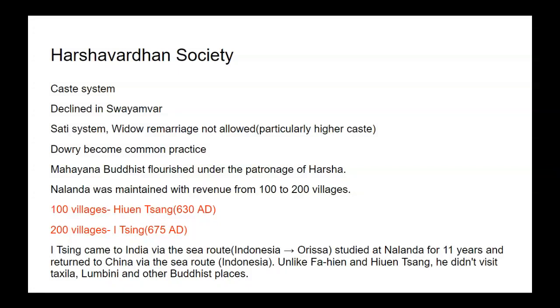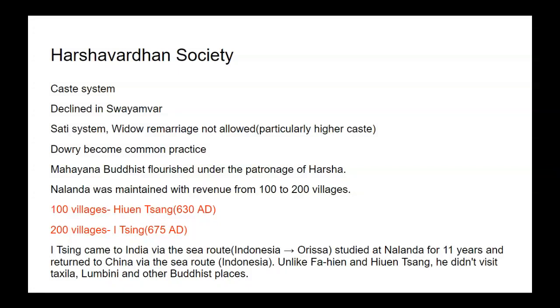Huensang mentioned that Nalanda University was maintained with the help of the revenue of 100 villages, but another Buddhist monk who visited India in 675 AD mentioned that Nalanda was maintained with the help of the revenue of 200 villages. He came to India via the sea route.